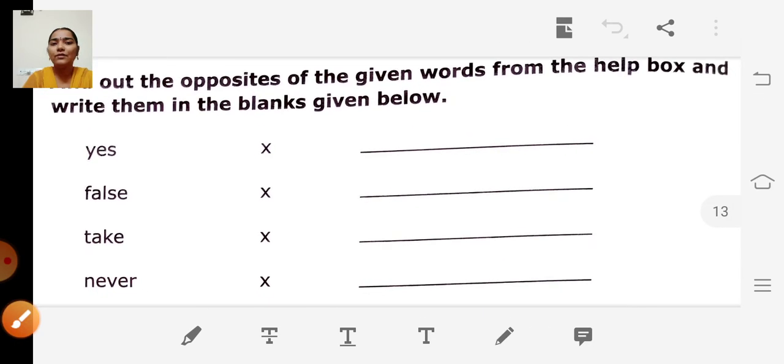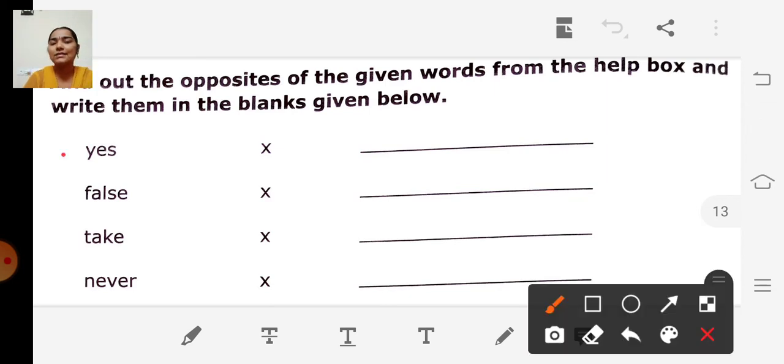Let's look at the first word. The first word is yes. What is the opposite of yes?